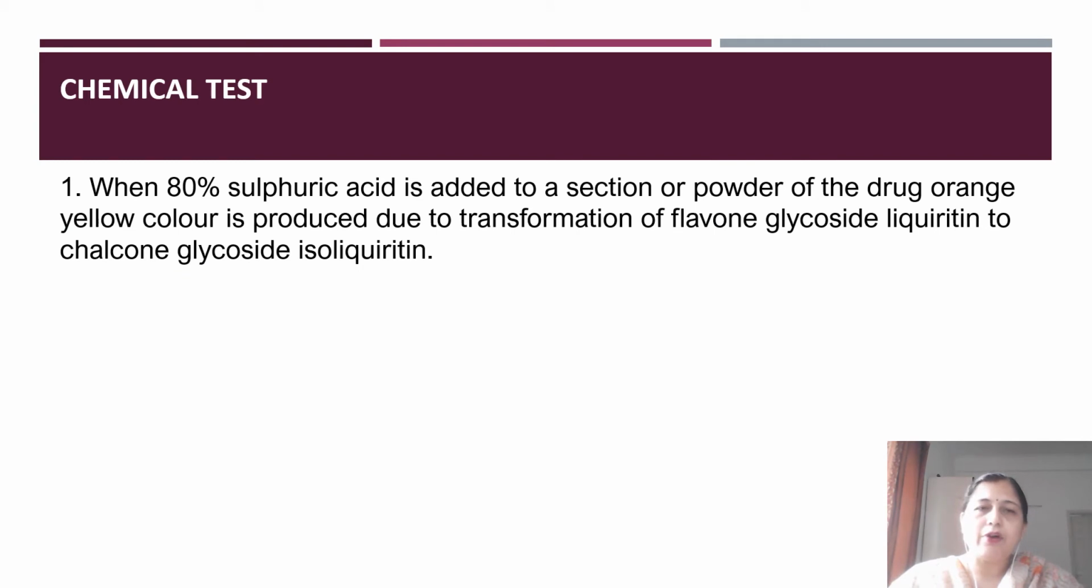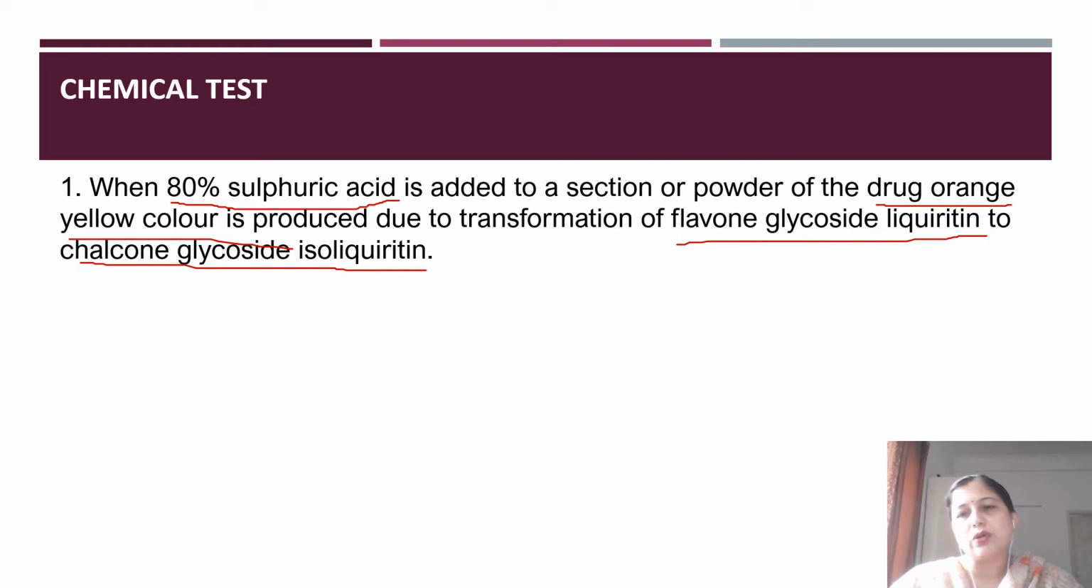The chemical test for glycyrrhiza is basically that we take the extract, and if we add 80% sulfuric acid either to the section, to the extract, or to the powder, we get an orange yellow color due to the transformation of the flavone glycoside liquiritin to the chalcone glycoside isoliquiritin. So the dark yellow coloration generated due to the conversion of liquiritin to isoliquiritin is the main test on addition of 80% sulfuric acid.